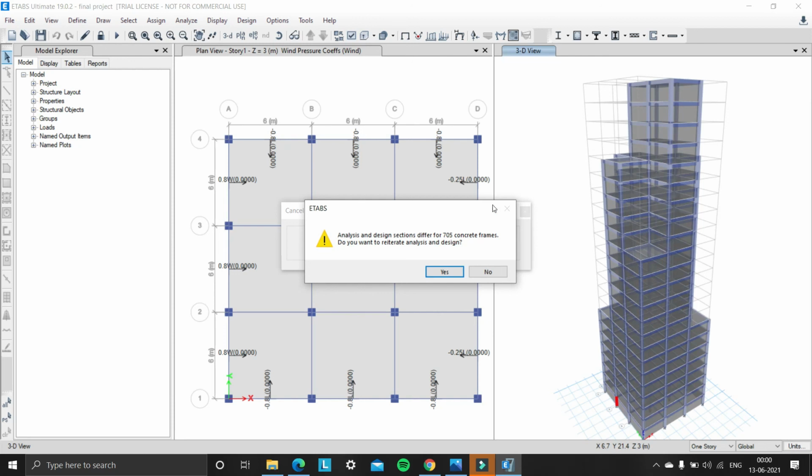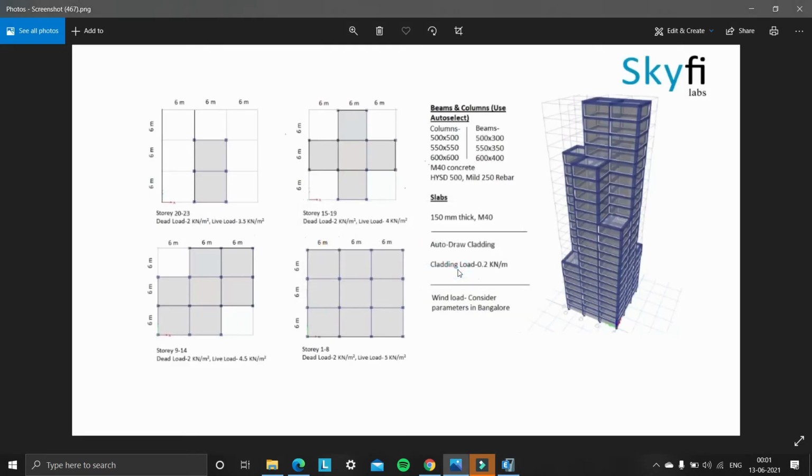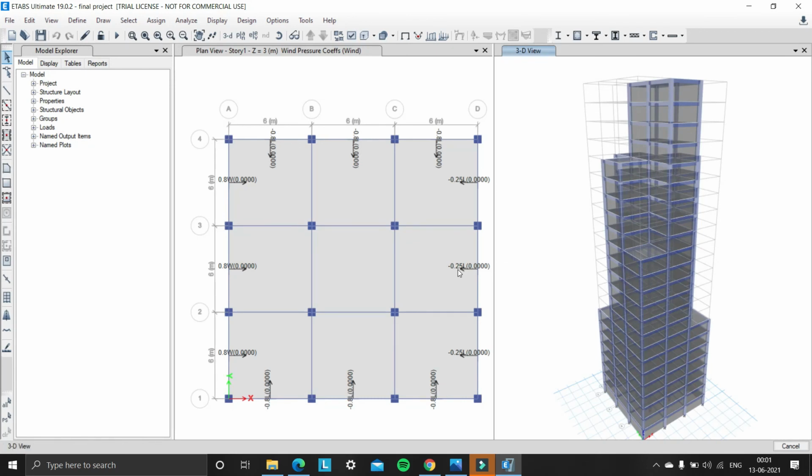For that, we need to click on yes, and there is no need to change manually. It will automatically change, and it will run the analysis and design automatically. And here we can see the analysis is running after iterating the 705 concrete frames.